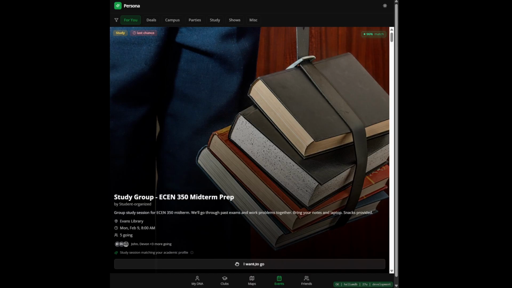You can immediately see which friends are attending, why the event matches you, where it is. So discovery becomes contextual, not random.